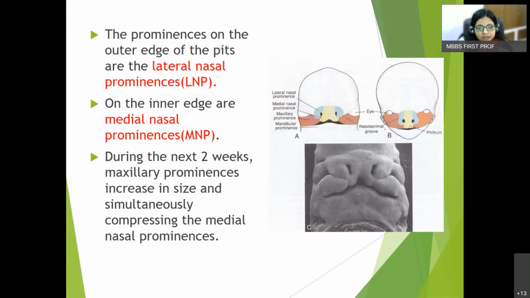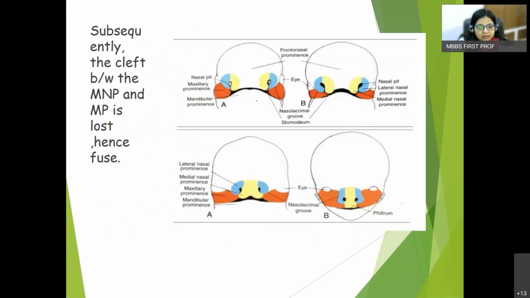So here you can see, this is the medial nasal prominence fused with each other, and the maxillary prominences are growing in the midline, compressing the medial nasal prominence, right? And finally, the cleft between the maxillary and the medial nasal prominences is lost and they fuse together.